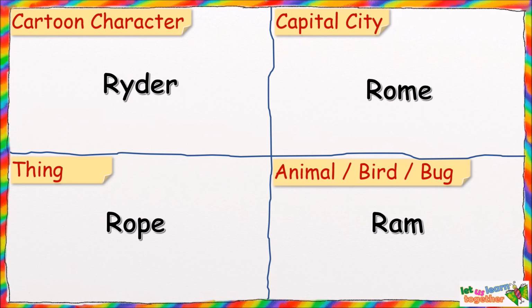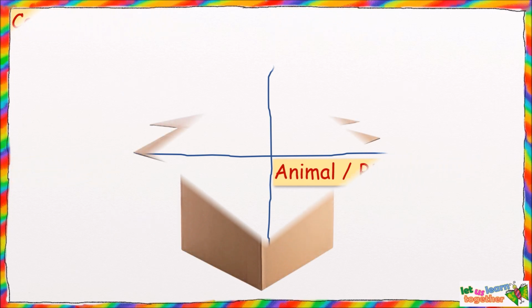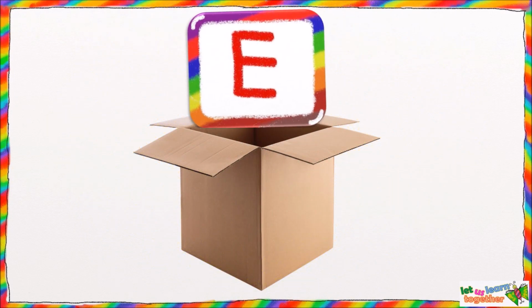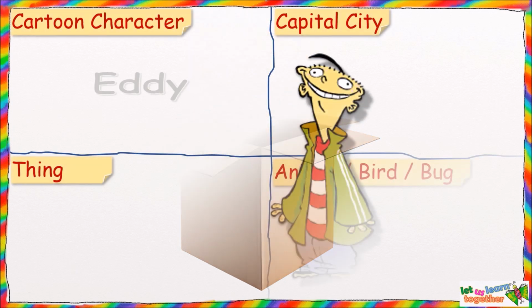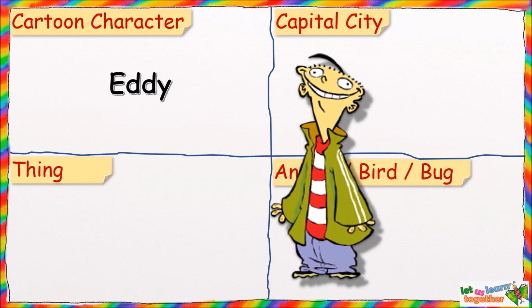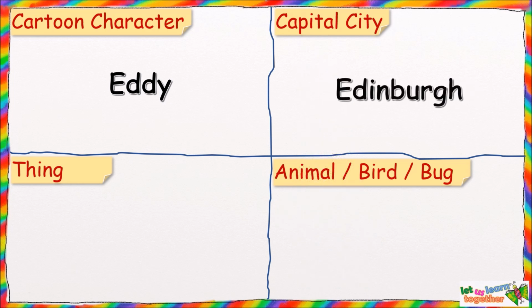Come on, let's check which letter comes next from the box. It's the letter E. I choose E for Eddy from Ed and Eddy series. Then E for Edinburgh, which is the capital of Scotland.